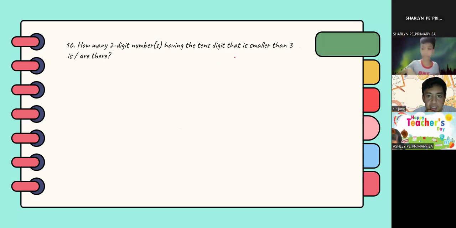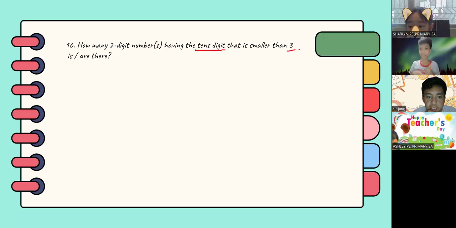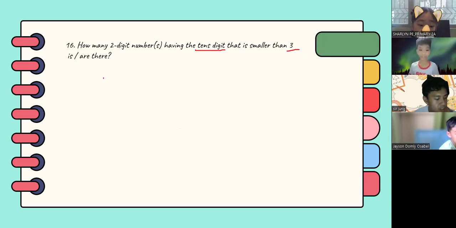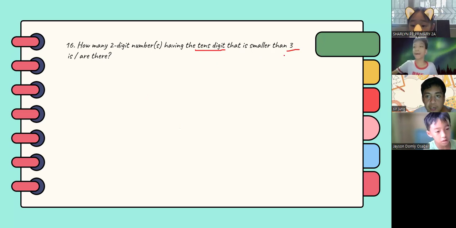So remember, that is the tens digit smaller than 3. What's your answer? My answer is 20. Yes, that's correct. The answer is 20. So how did we arrive at 20?